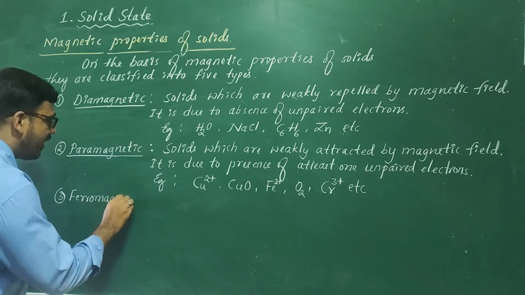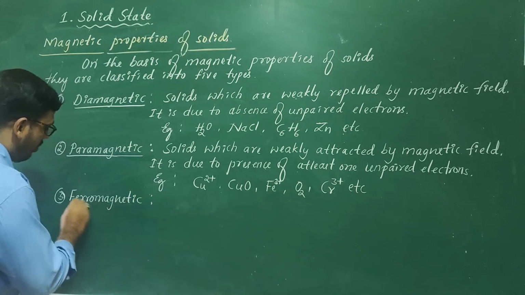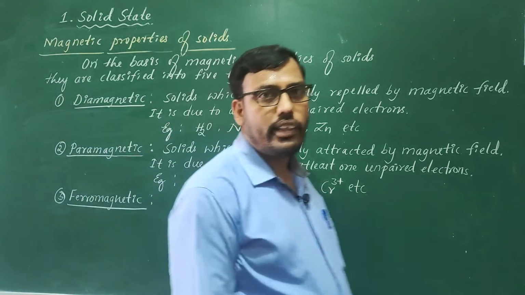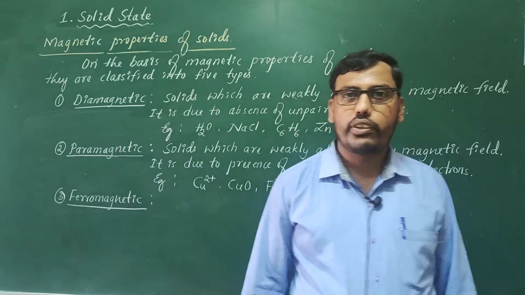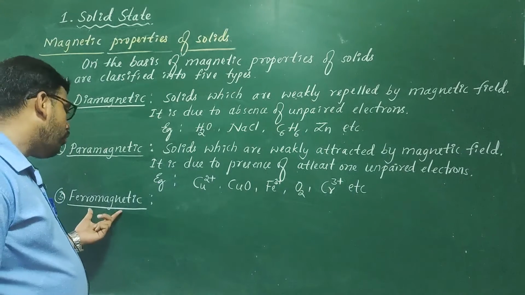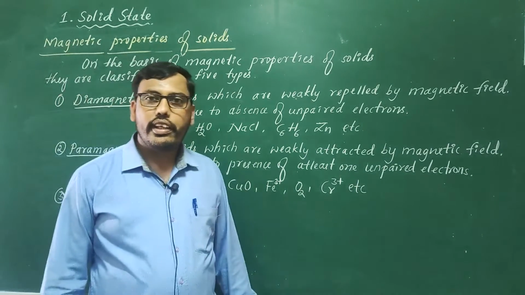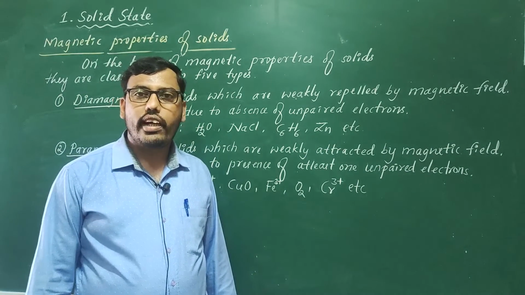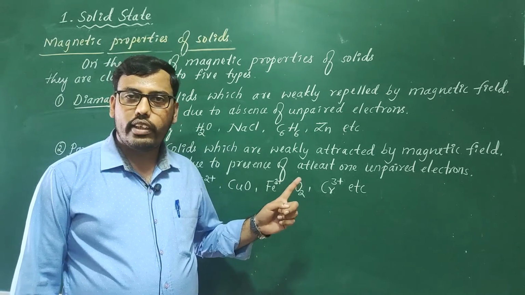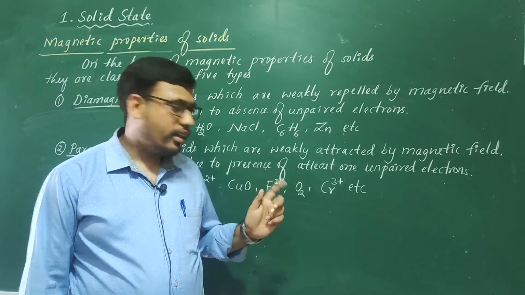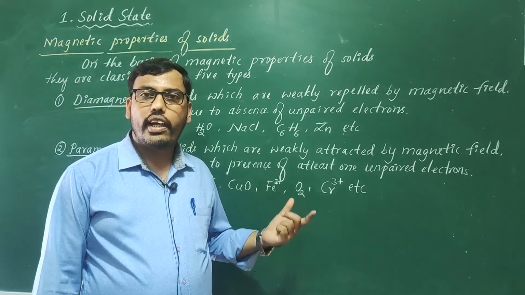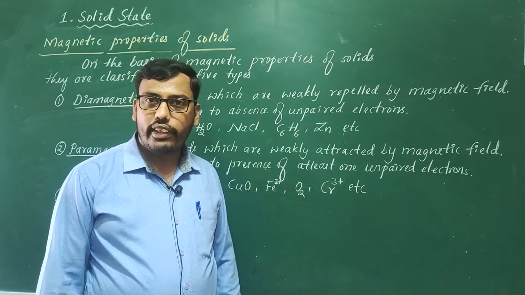This is important for examination. Out of the 5 magnetic properties, you may get a 2-mark question on any one of them. So let us see what ferromagnetic solids are. These solids are strongly attracted by the magnetic field. Paramagnetic substances are those which are weakly attracted by the magnetic field, and ferromagnetic substances are those which are strongly attracted by the magnetic field.